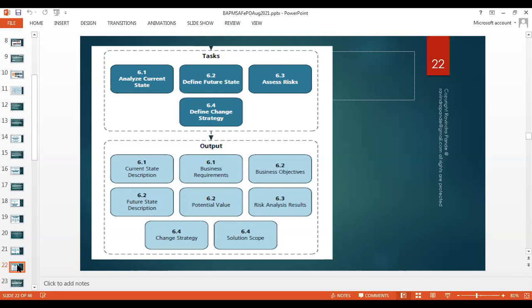The outputs here are current state description, business requirements, business objectives, future state description, potential value, risk analysis result, change strategy, and solution scope. They mention risk analysis results because you start with assumptions, you jot down the risks, you give a weightage to each risk, you prioritize the risks, and you build some risk mitigation strategy. And all these points are covered in depth in our risk analysis knowledge area.